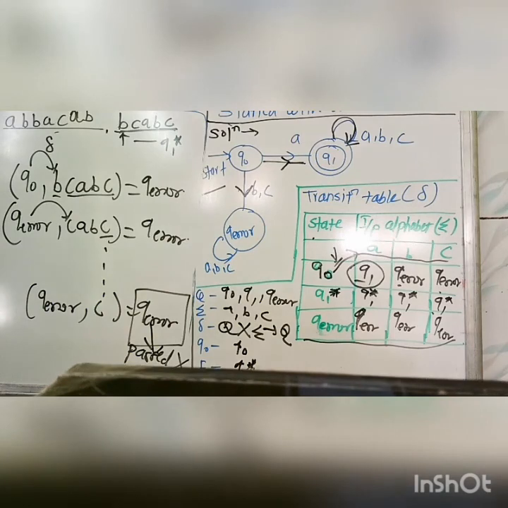After tracing like this, you can also identify at exam time whether the machine you have designed is correct or not. This is one of the problems coming under the category of designing DFA for handling different strings.